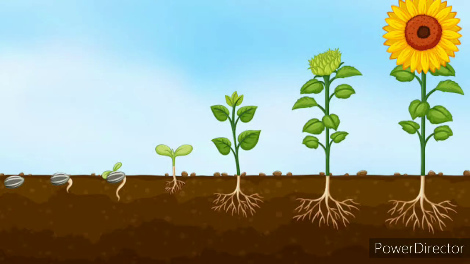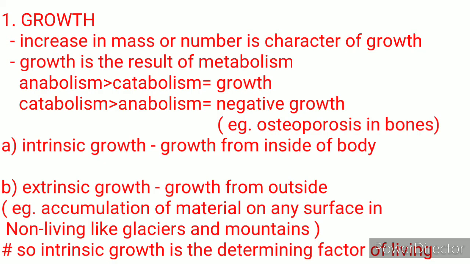As you can see in this picture, the seed has grown into a fully mature flowering plant. Growth is a result of metabolism. If anabolism is greater than catabolism, this is growth. If catabolism is greater than anabolism, this is negative growth. For example, osteoporosis in bones, which is decreased bone density in old age persons.